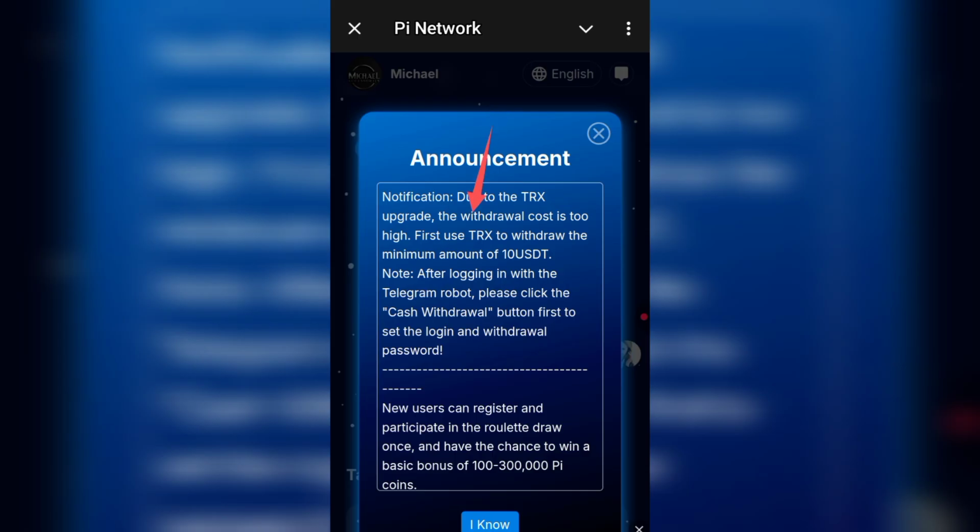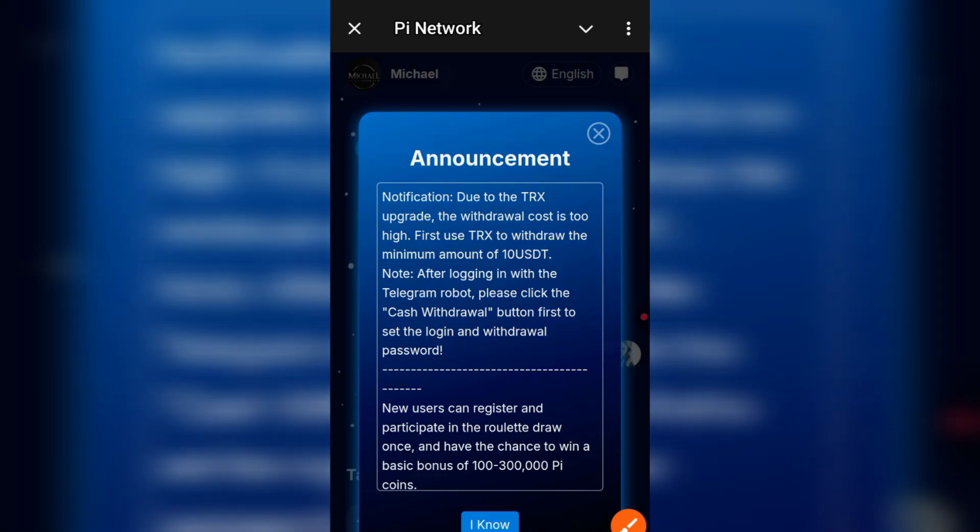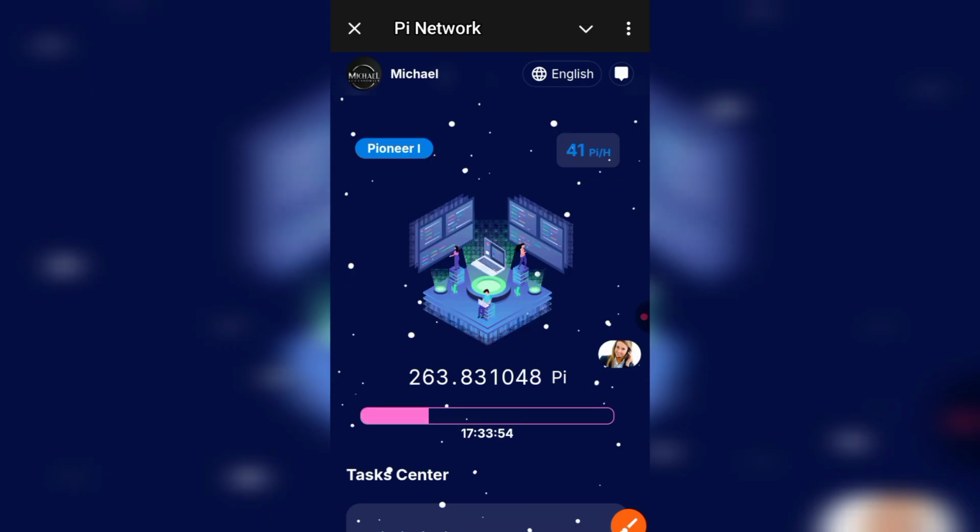First, use TRS to withdraw the minimum amount of 10 USDT. Note, after logging in with the Telegram robot, please click the cash withdrawal button to first set your login password, and all that. So all you have to do is read all this right here for you to know everything about the platform. Next, you have to click on this cross sign right here, which is close. And once you click on that, you're going to be able to close the interface that's showing right there.